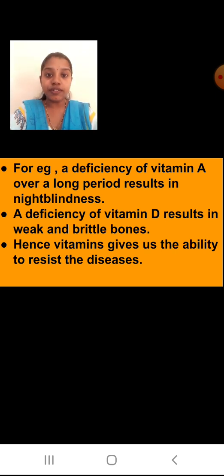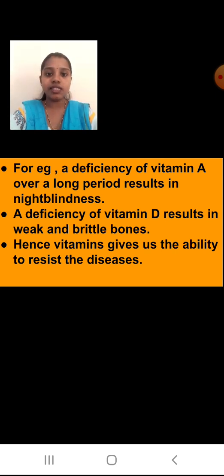Second example, a deficiency of vitamin D results in weak and brittle bones. If I don't have vitamin D in my body, my bones will become brittle. Now what is the word brittle? Now you know, if I take a piece of chalk, is it easily breakable? Yes, I can break it. You must have done it in school, right? You must have taken a chalk and shared it with your friends by breaking it, right? Like that only, brittle means our bones become so weak that if you get an injury, easily it can break and you may get a fracture. You know the word fracture, right? What happens? A bone is breaking.